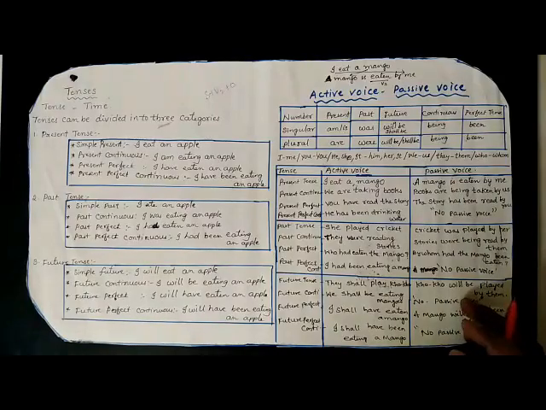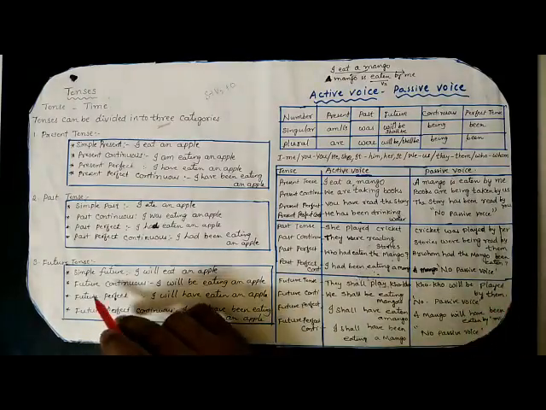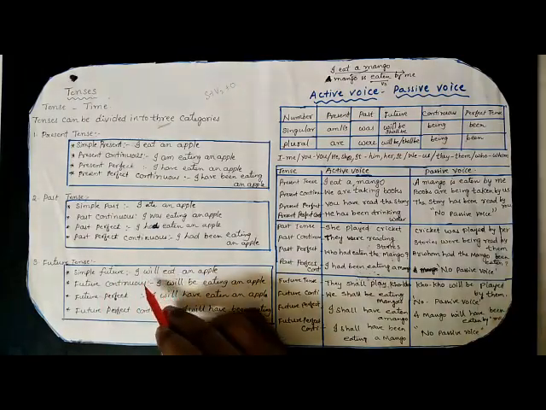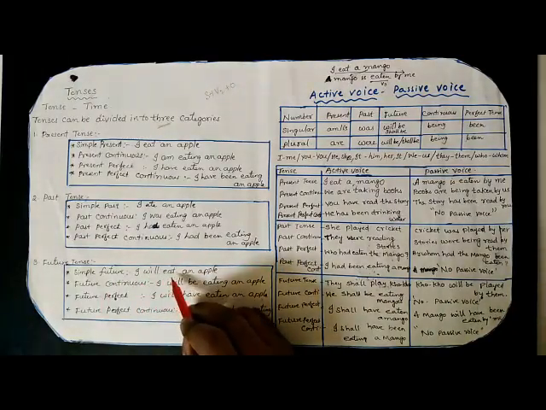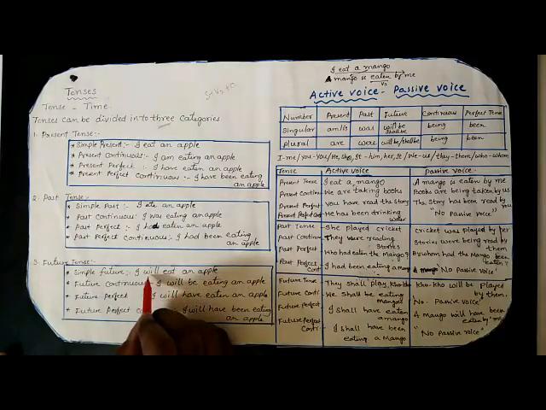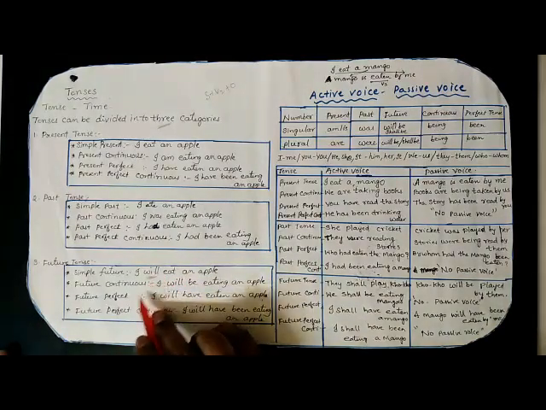Now let us see the future tense. Simple future. Let us see the structure. Subject plus will or shall plus V1 plus object. Let us see the example. I will eat an apple. Here we use will or shall.